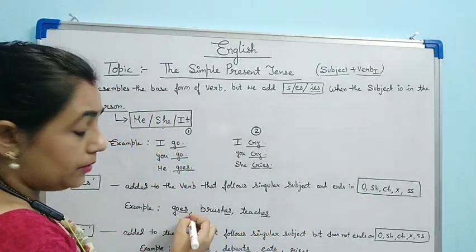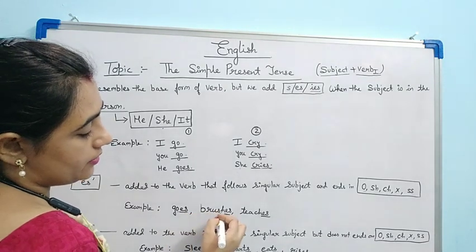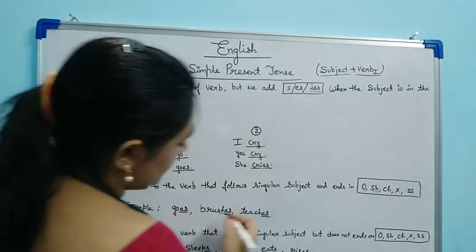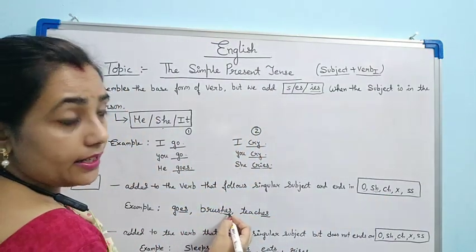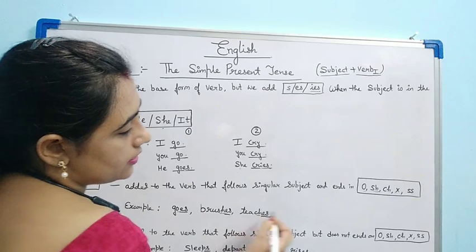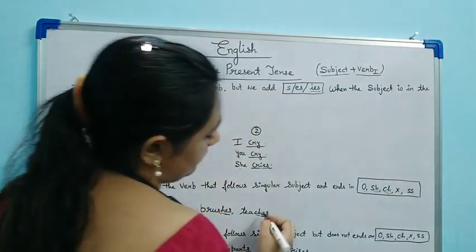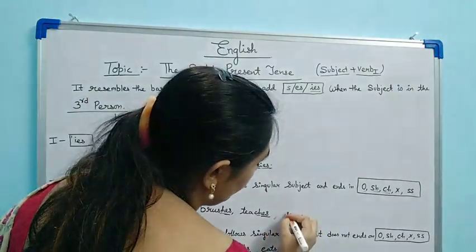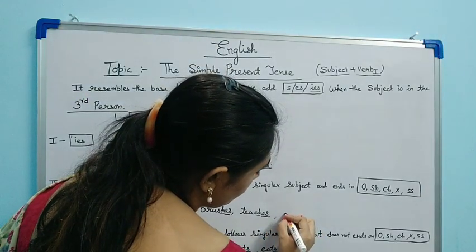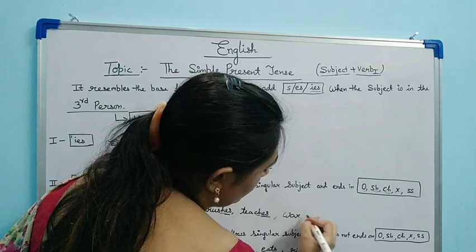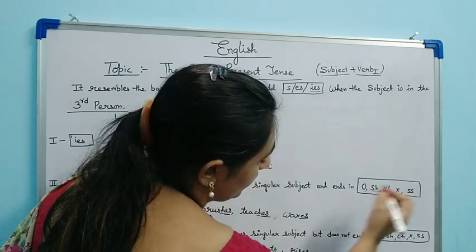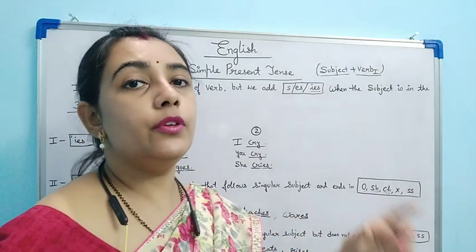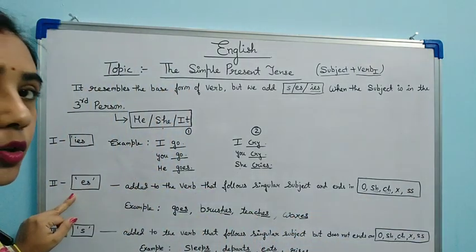So ES we will be adding to brush. Brush, SH. SH is here? Yes, SH is here. So we will add ES. Teach, CH. See, teaches. Understood? So similarly, if we say wax, waxes. Any word which is ending on these alphabets, we will add ES to it.